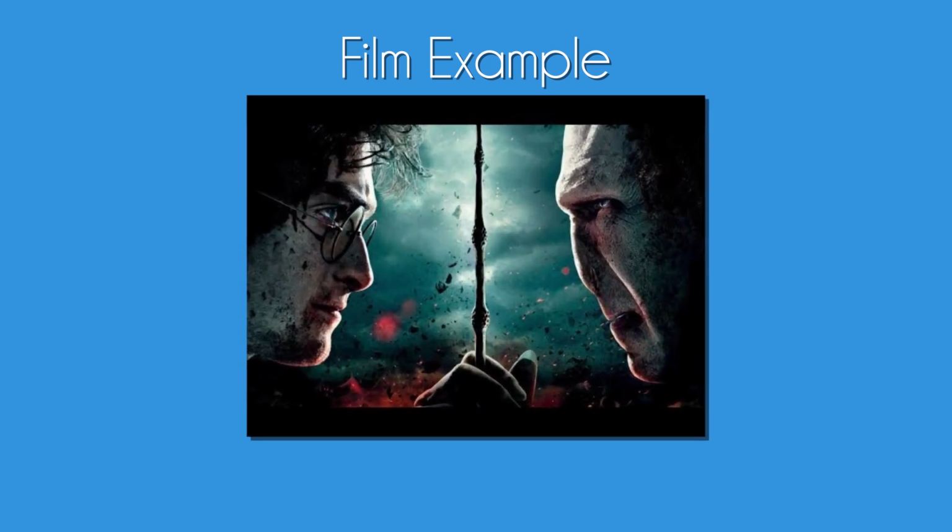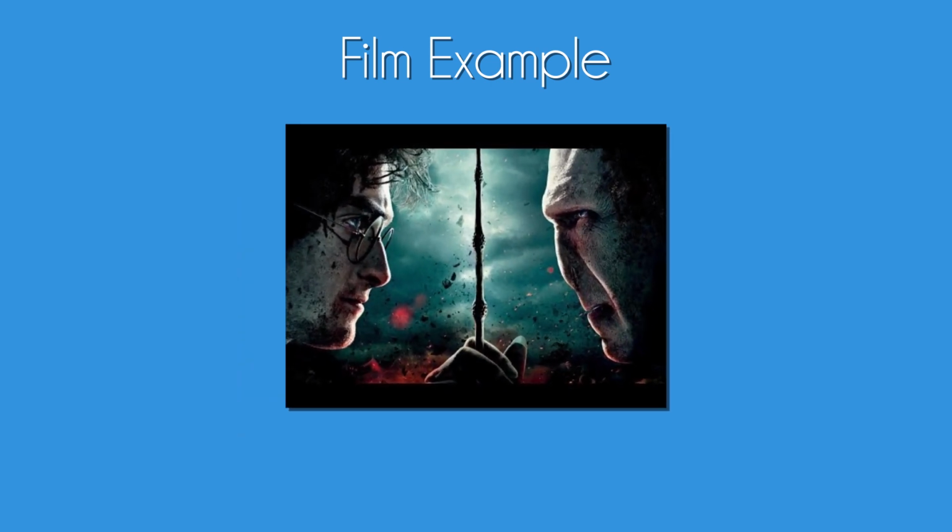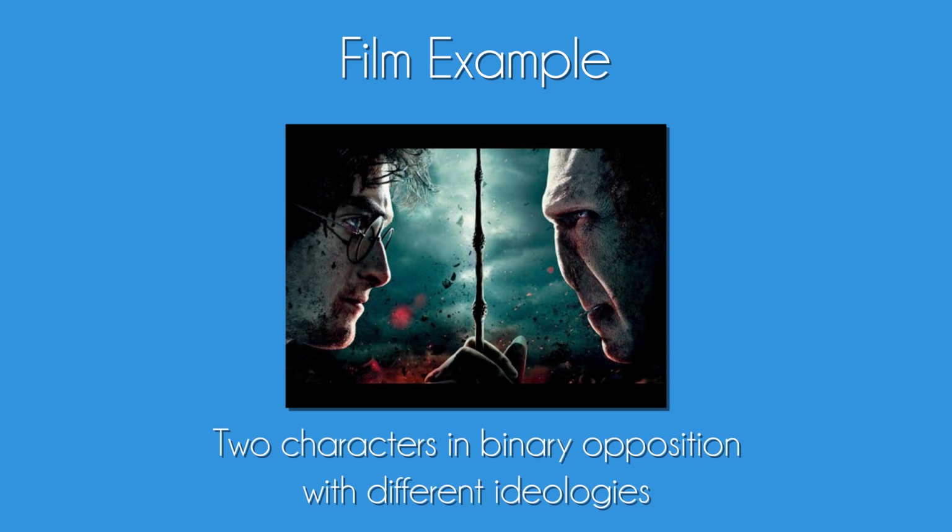Finally, let's look at a film example. We'll start with Harry Potter, the obvious binary oppositions here being Harry Potter and Voldemort. Harry Potter is fighting for peace in the Wizarding World, whereas Voldemort is fighting for power and causing disruption within the Wizarding World. Two different characters with completely opposite ideologies. Both characters are fighting for opposite things, so this is the stereotypical hero versus villain binary opposition. The good versus evil opposition is shown strongly in this poster, with both characters standing opposite each other, and Voldemort looking a lot more evil and unnerving through his appearance.